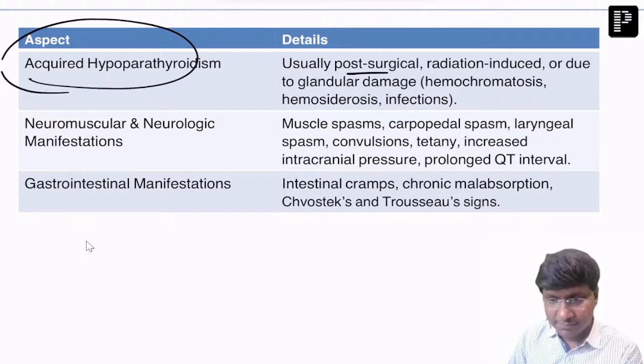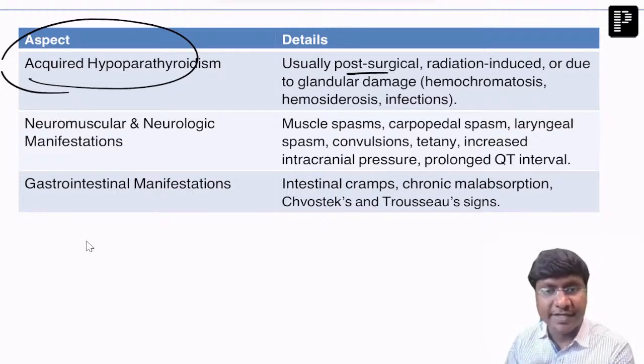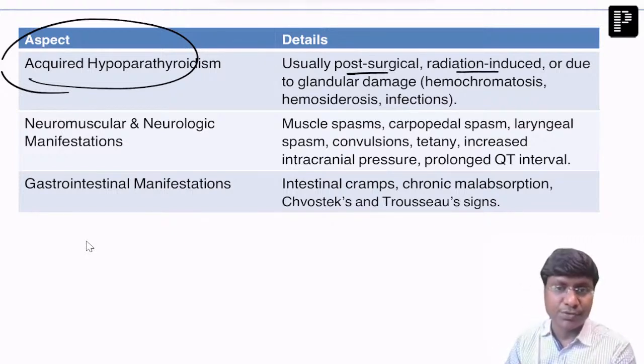So acquired hypoparathyroidism is usually post-surgical, or it can be radiation induced. Like there is cervical lymphoma and you are giving radiation therapy for it, and that radiation has hit the parathyroid gland causing hypoparathyroidism, right? Or it could be due to glandular damage also, like hemochromatosis, hemosiderosis, or due to infection as well.